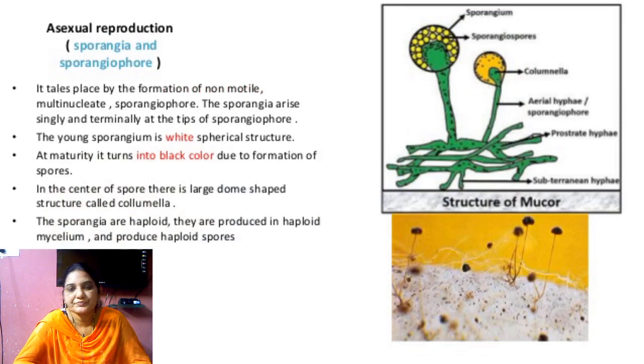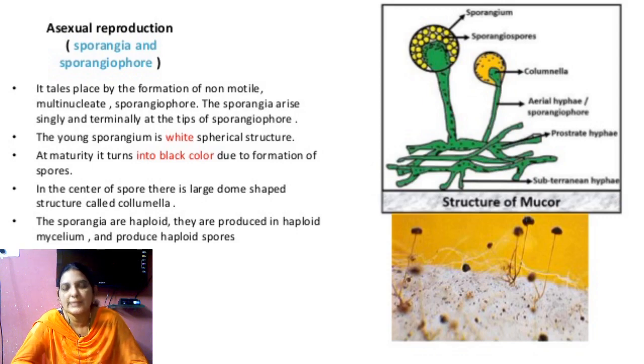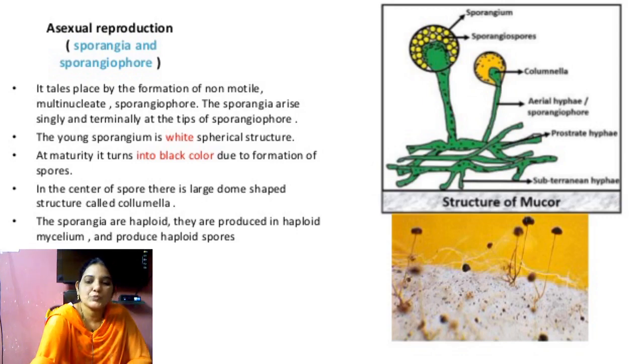The columella is totally covered by the sporangium, and the sporangium has many spores. The spores do not have any flagella, so they are called aplanospores. Here is the complete formation of aplanospores.